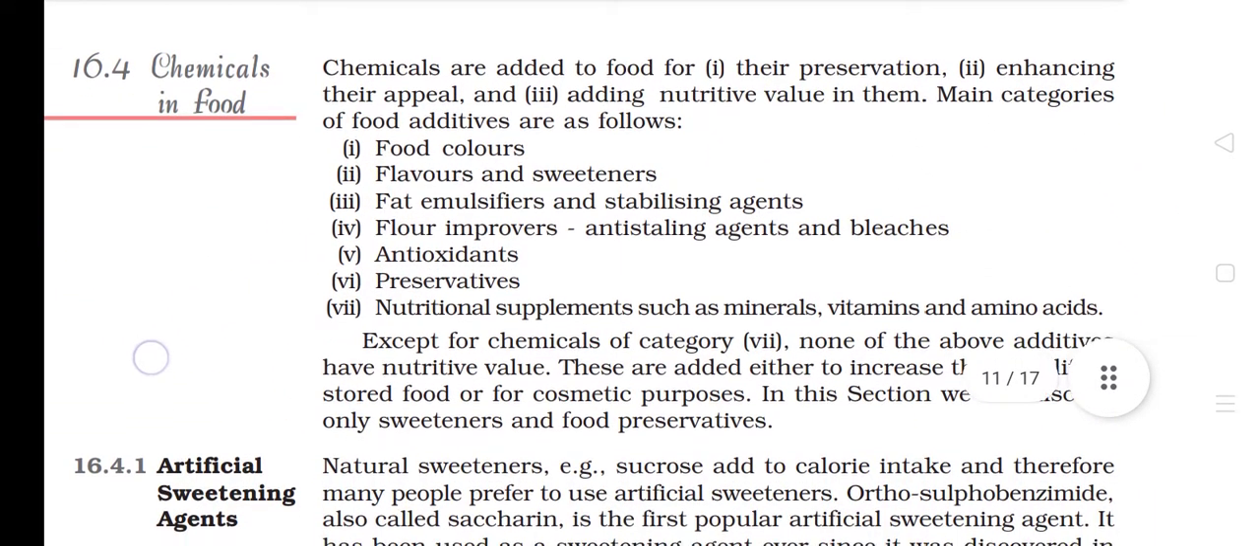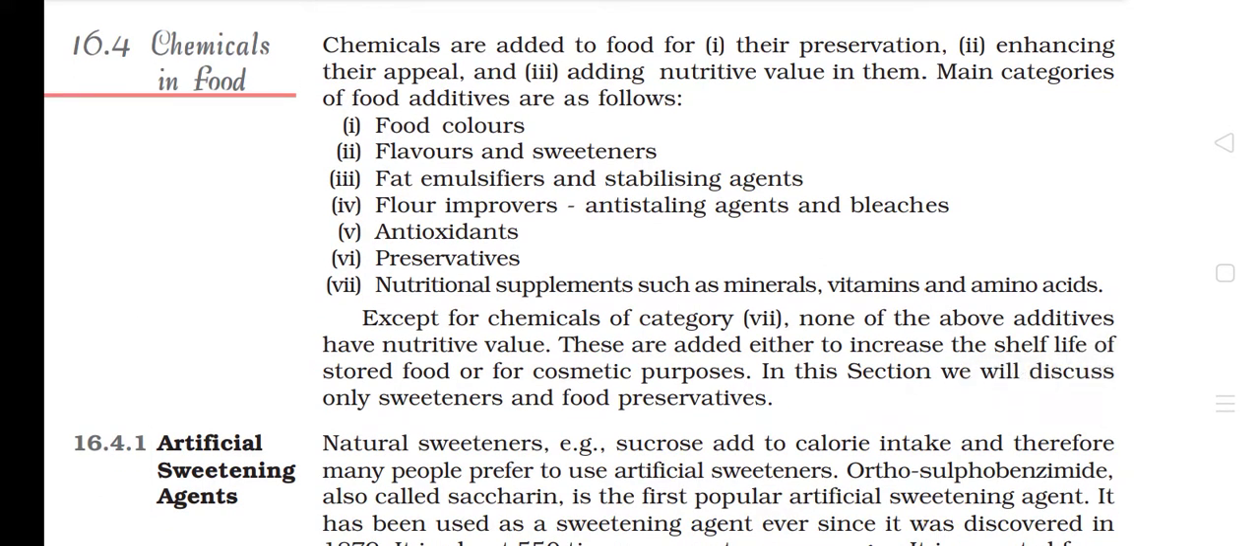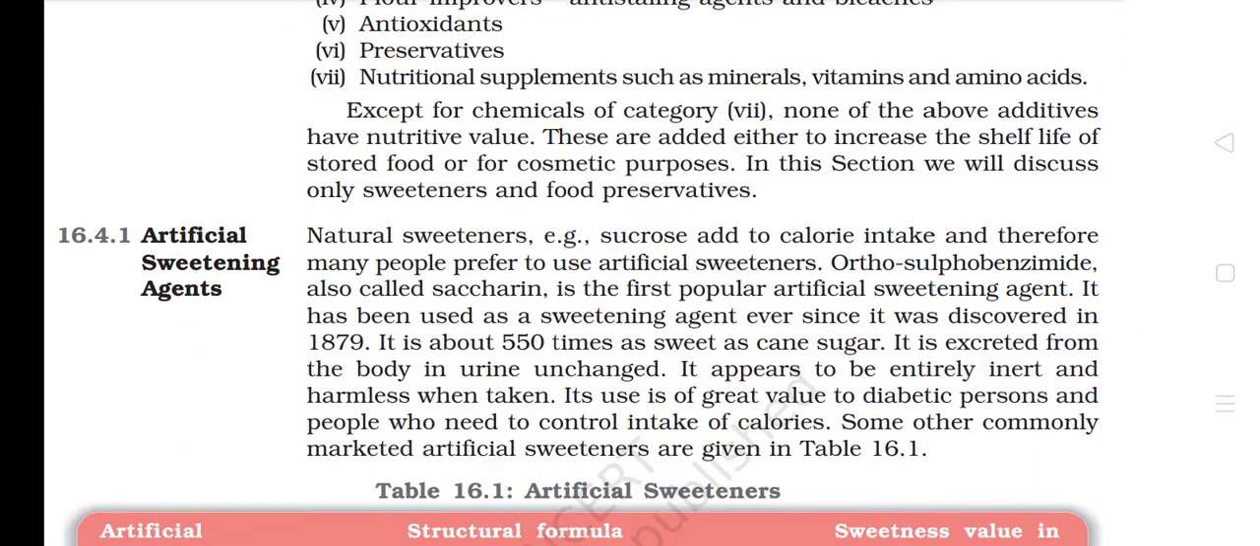16.4 Chemicals in food. Chemicals are added to food for their preservation, enhancing their appeal, and adding nutritive value to them. Main categories of food additives are as follows: 1. Food colors. 2. Flavors and sweeteners. 3. Fat emulsifiers and stabilizing agents. 4. Flour improvers, anti-staling agents and bleaches. 5. Antioxidants. 6. Preservatives. 7. Nutritional supplements such as minerals, vitamins, and amino acids. Except for chemicals of category 7, none of the above additives have nutritive value. These are added either to increase the shelf life of a stored food or for cosmetic purposes. In this section, we will discuss only sweeteners and food preservatives.